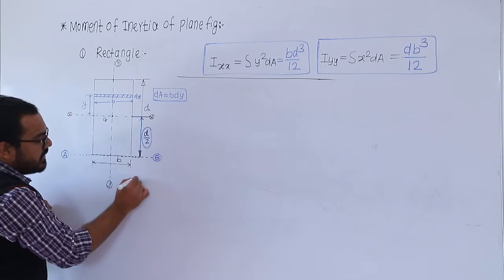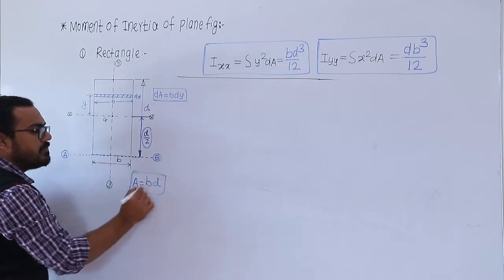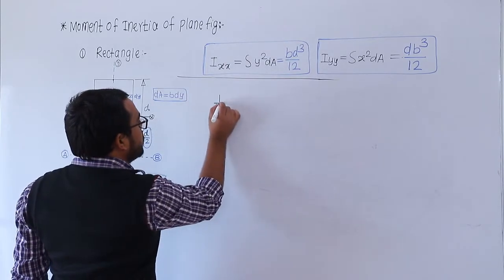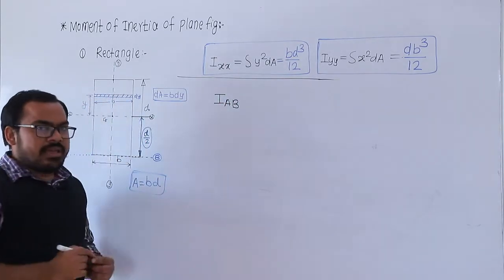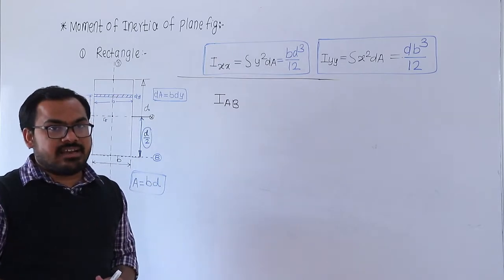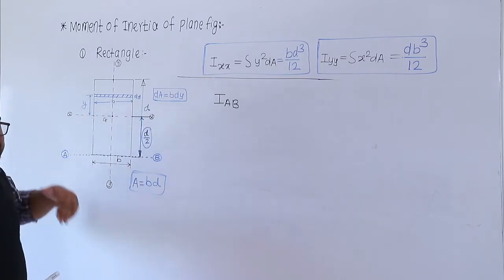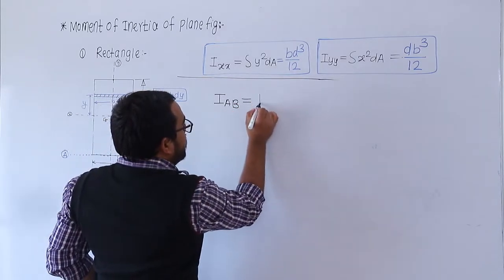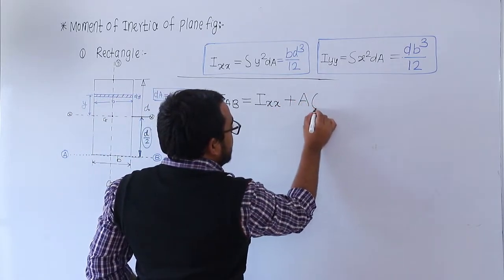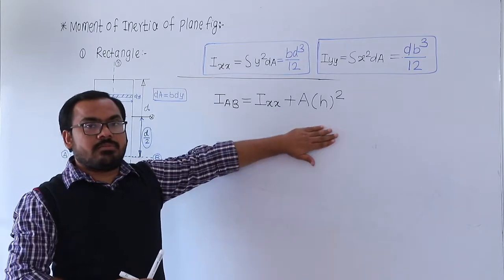What is the area of this rectangle? Area of the rectangle is the product of width and depth. B into D is the area. So how to calculate the moment of inertia about the AB axis? This AB axis is parallel to the centroidal x axis. So according to the parallel axis theorem, moment of inertia about the AB axis, which is parallel to your centroidal x-x axis, is equal to the sum of moment of inertia about the centroidal axis and the product of the area and perpendicular distance squared. So this is the expression of the parallel axis theorem.